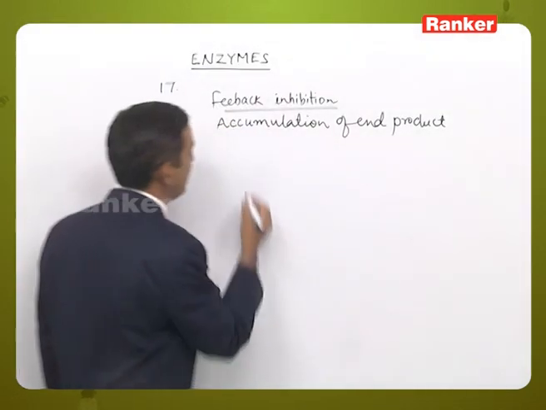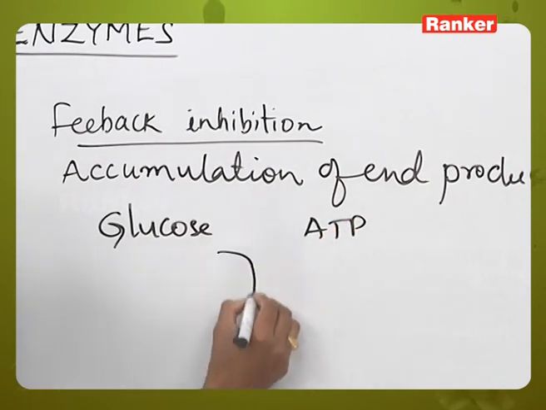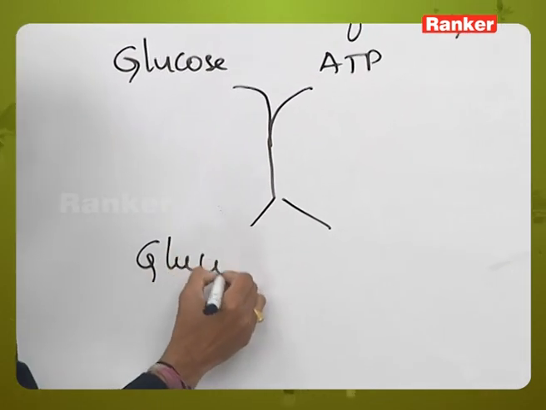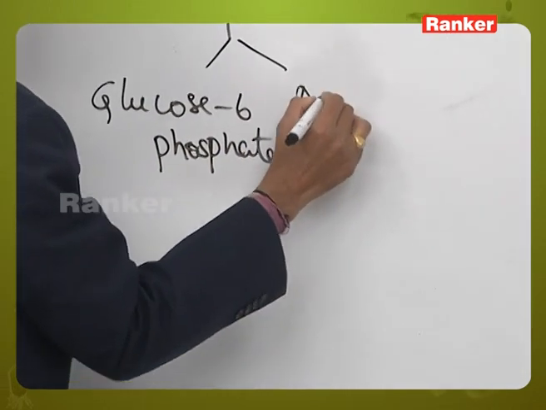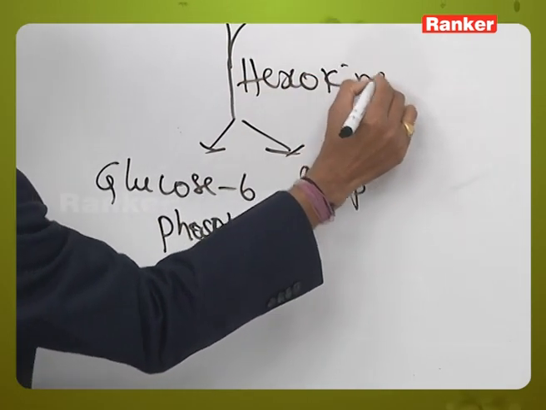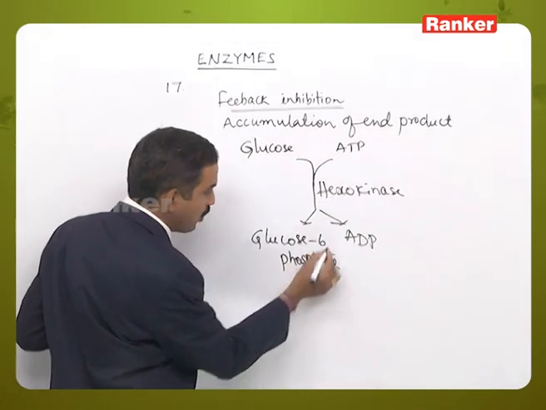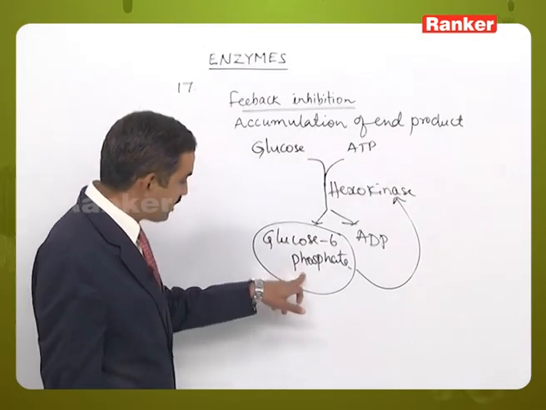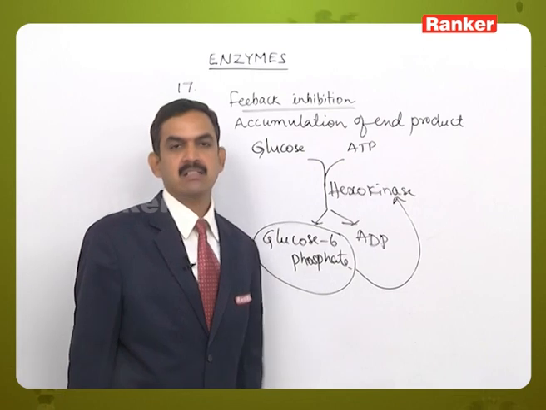Let us take one example here. Glucose, by taking an ATP molecule, will be converted into the product glucose 6-phosphate, and ADP will be formed. Here the enzyme which is taking part is the hexokinase enzyme. Glucose 6-phosphate is the end product. When this end product is accumulated, it will show its effect on the enzyme hexokinase. So the product is acting on the hexokinase, and the activity of that enzyme will be decreased.